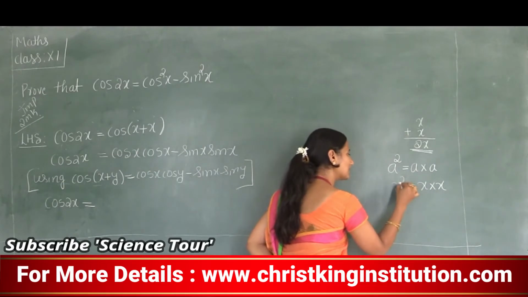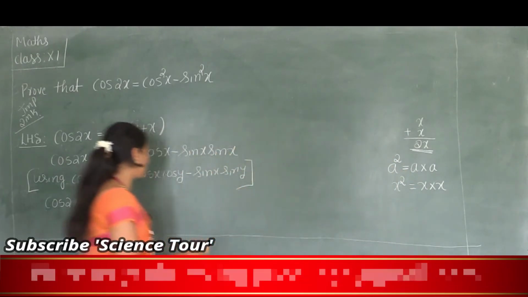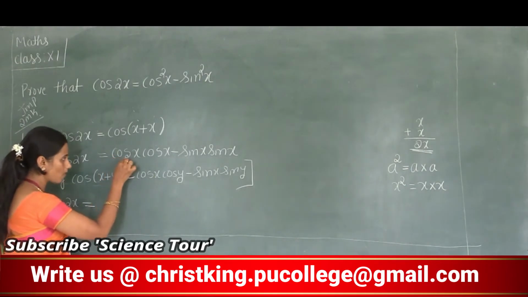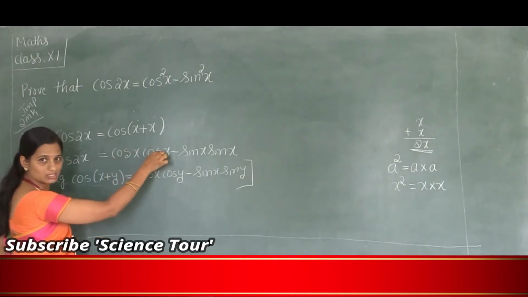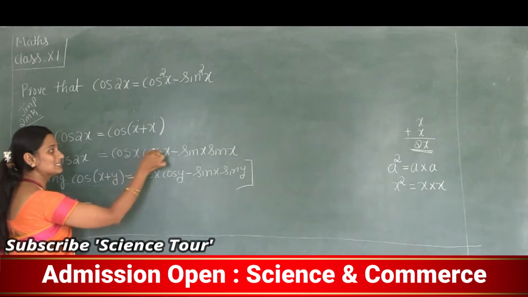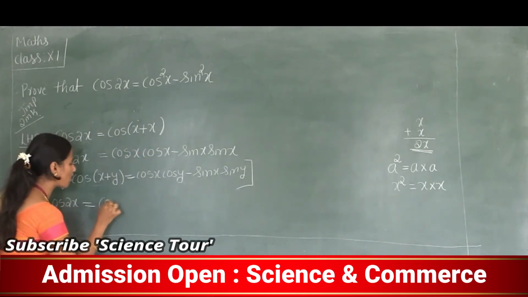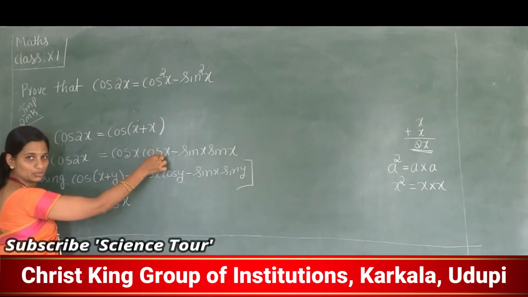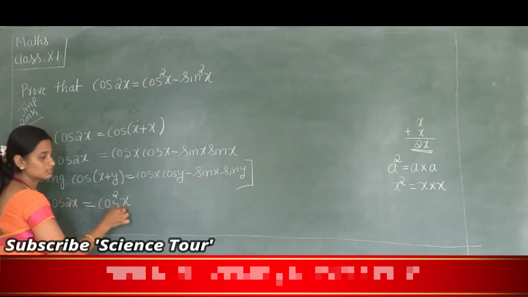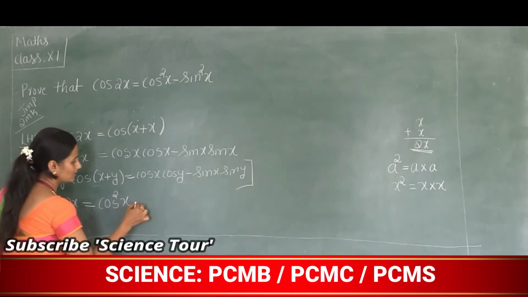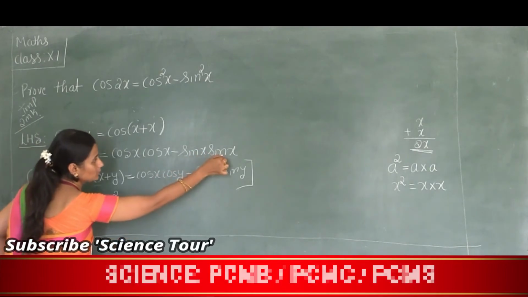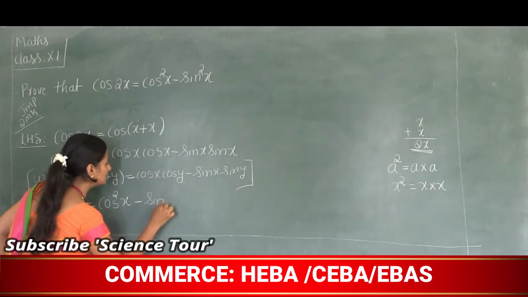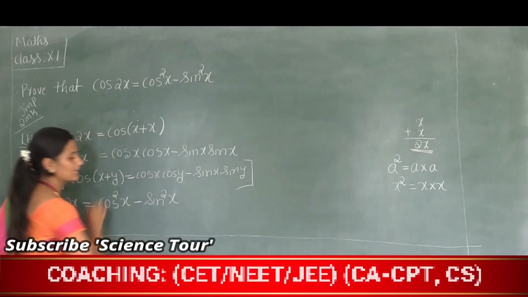It is x square. In the same way, cos x into cos x is cos square x, minus sin x into sin x, which is sin square x.